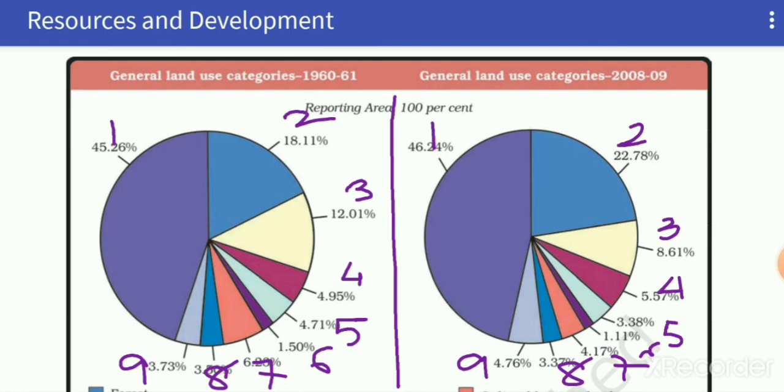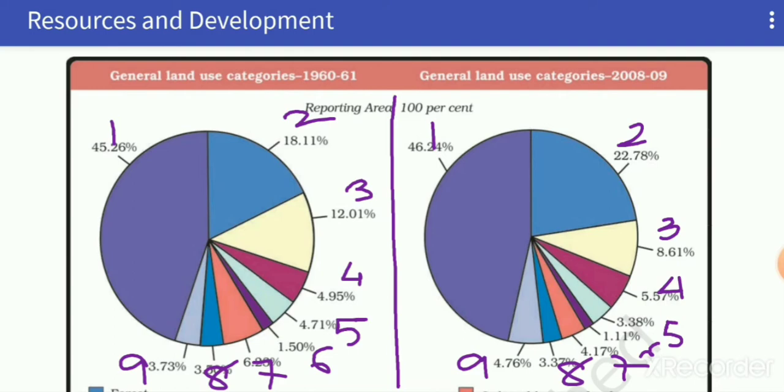So on that basis, this is a balanced change as soil fertility is also important. The last one is current fallow. This land has increased from 3.73% to 4.76%. This change can be considered as good because it allows the land to gain fertility by natural processes.